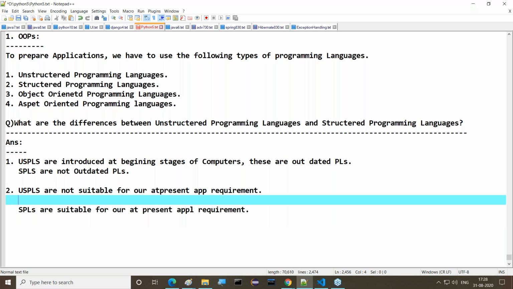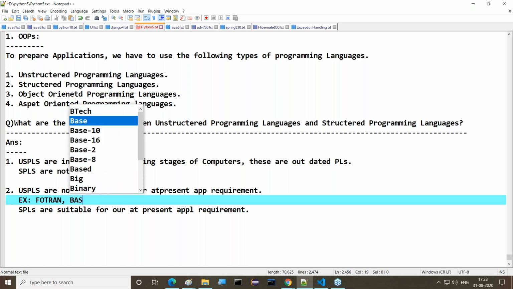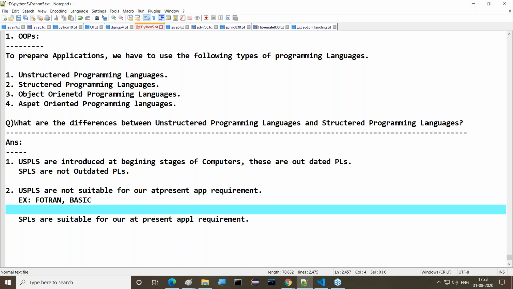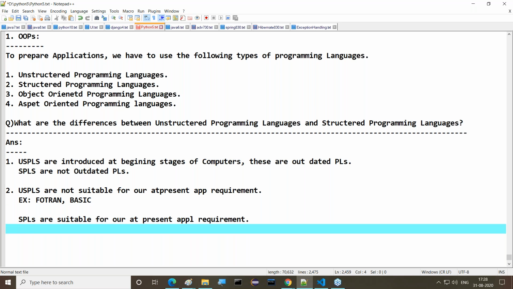What are the examples of unstructured programming languages? For example, Fortran, and next, BASIC. Fortran is the first compiled programming language, and BASIC is the first interpreted programming language. All these are first generation languages, so they are not utilized for our present application requirements. What are the examples of structured programming languages? C and Pascal, and some other programming languages. These are structured programming languages, guys.